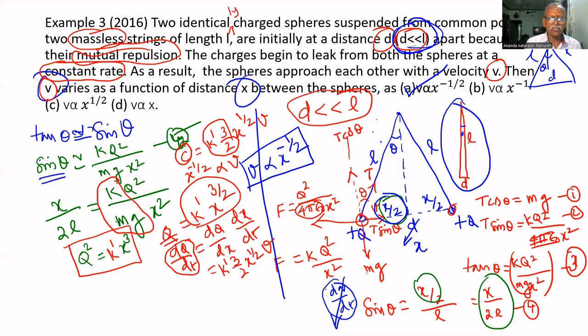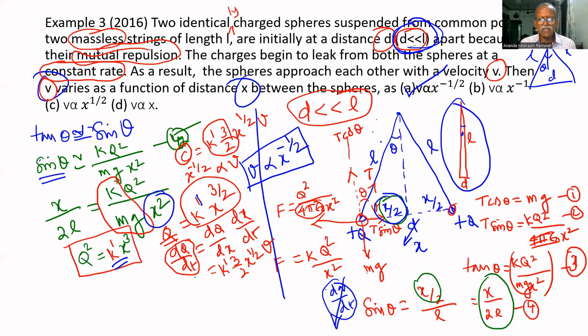Here, forget about all constants. We can put k dash, all constants. This 2L also you can bring to one side. If we bring this x square here, we get x cube, and q square, with all other constants put as k dash. So q square equals k dash x cube. So q equals what? q equals k double dash x to the power 3 by 2. I put k double dash because we already used k dash, and the value changes when taking the square root.